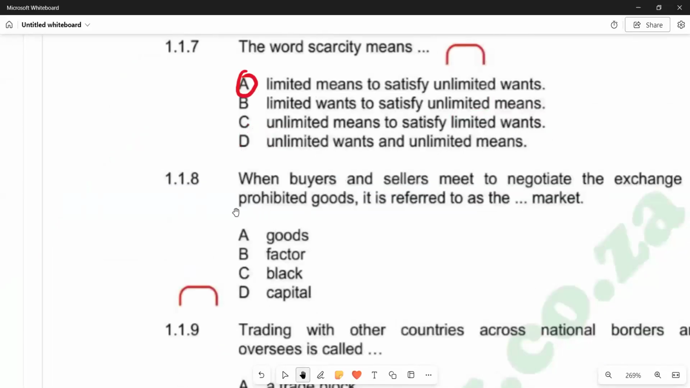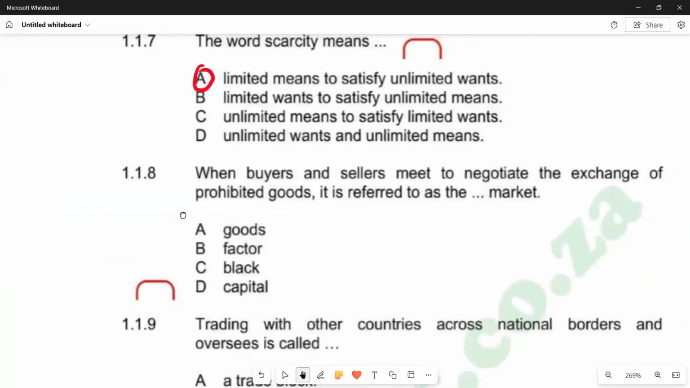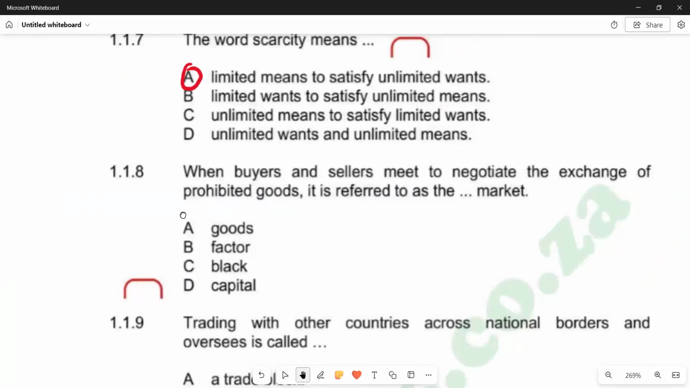when buyers and sellers meet to negotiate the exchange of prohibited goods, it is referred to as the dash market. So the keyword that we have there is prohibited goods, which means these are illegal goods. And we know that that can only happen in the black market. So we have got C as the correct answer.